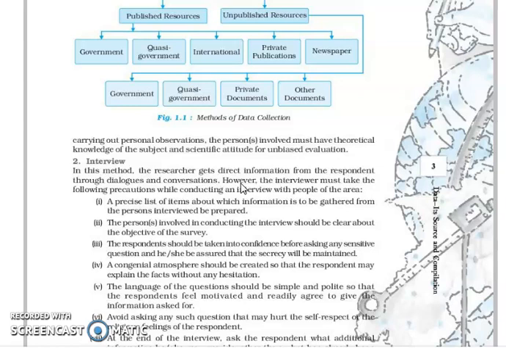Suppose my objective is only to find out the educational qualification or educational status of that area. Obviously when I visit a house, I will only ask questions related to education, like up to what level you have studied. Obviously I will not ask how much you earn in a month. So you should be very clear about the objective of the survey.